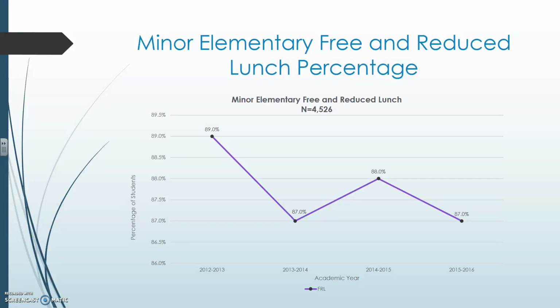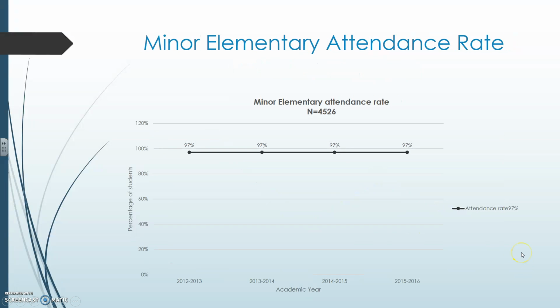When it comes to the free and reduced lunch percentage, we had 89% in the 12-13 year, 87% in the 13-14 year, 88% in the 14-15 year, and for the 15-16 year, we had 87% as well. The attendance rate has remained constant at 97% over the last few years. Our current mobility rate is 34%.